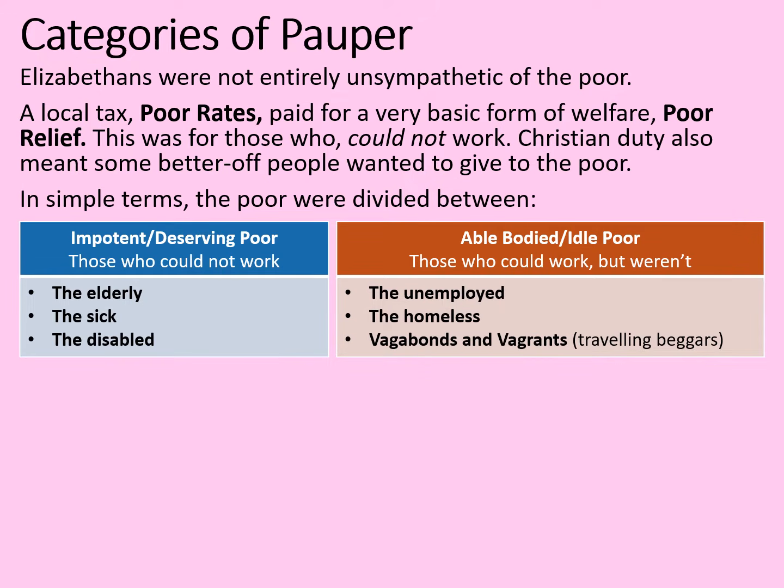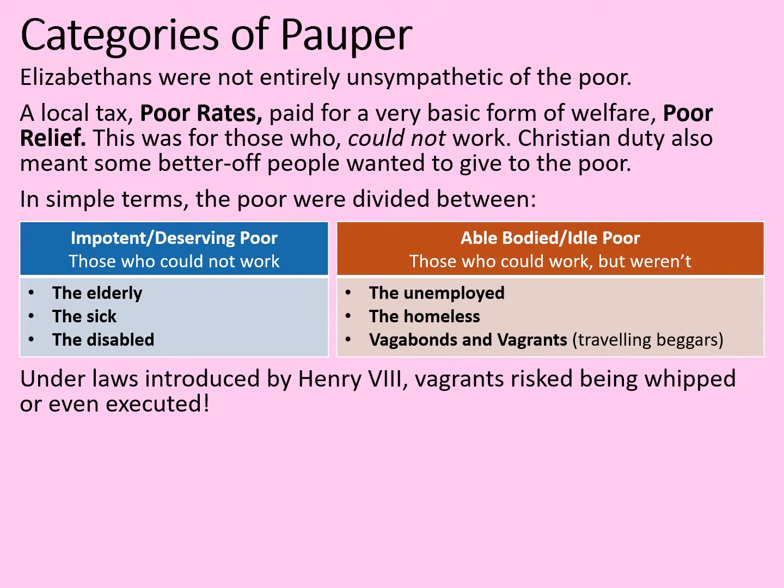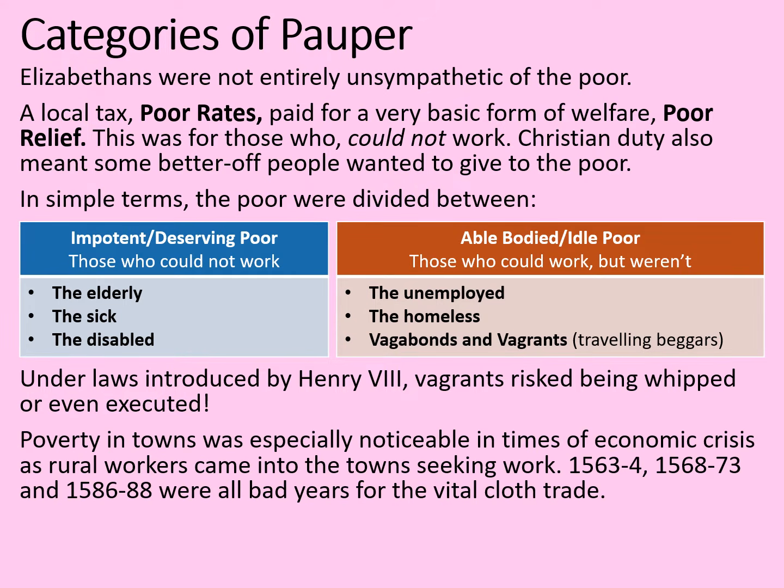It might include the unemployed, the homeless, but also vagabonds and vagrants, who were travelling beggars who would go from town to town begging as a way of supporting a lifestyle. Under laws introduced by Henry VIII, vagrants risked being whipped or even executed.